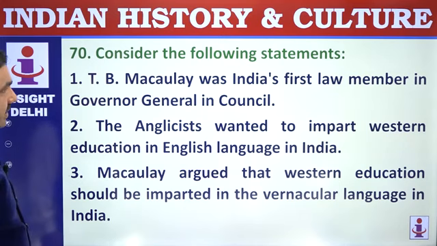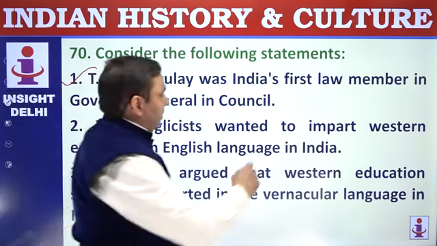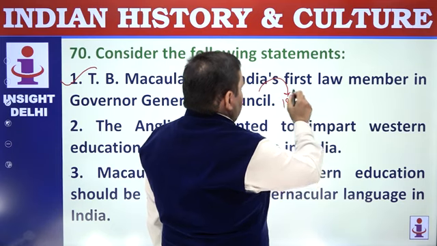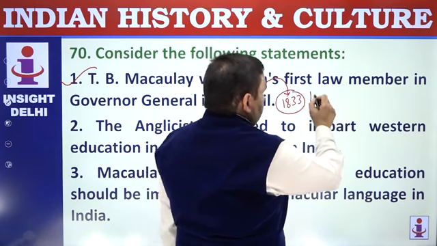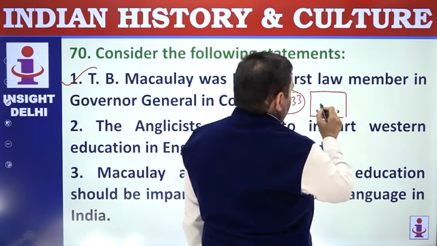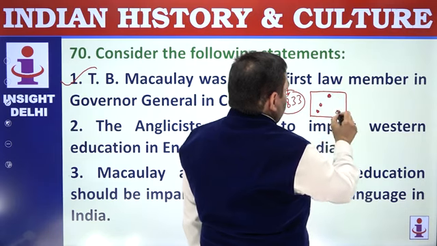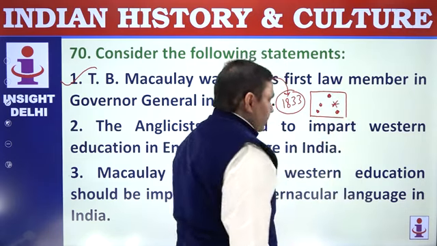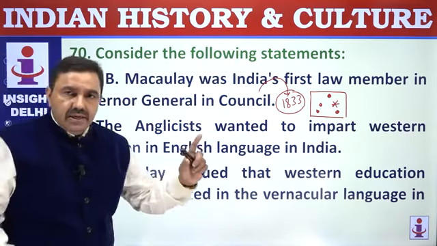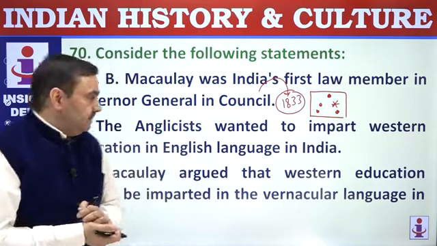Consider following statement. T.B. Macaulay was India's first law member in Governor General's Executive Council. This office of law member was created by Charter Act of 1833. This law member was to participate in Governor General's Executive Council. That time there were 3 members in the Executive Council of Governor General, and Governor General was the boss. So he was to participate as a 4th member whenever the council was to meet for legislative purposes. So for the first time, legislative and executive functions of GG&C were segregated to some extent.